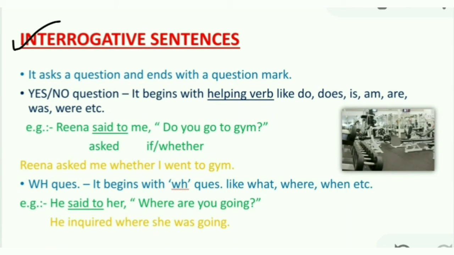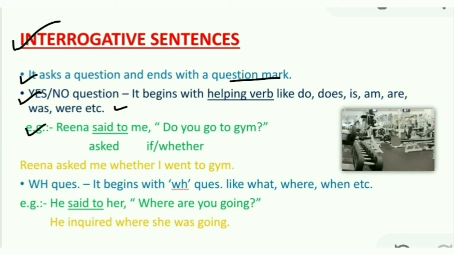As you know, it asks a question and ends with a question mark. They are also of two types. Number 1 is yes or no question. It begins with a helping verb like do, does, is, am, are, was, were, etc. Let's see the example. Reena said to me, "do you go to gym?"